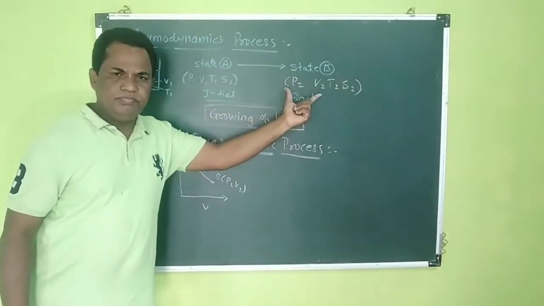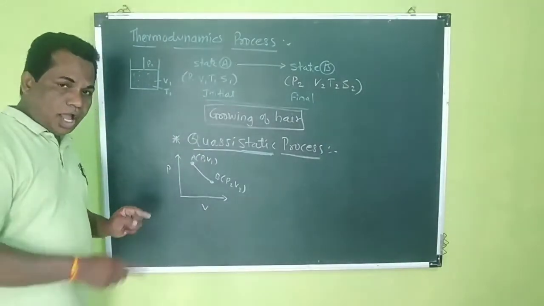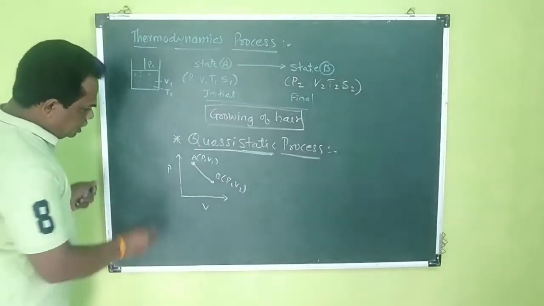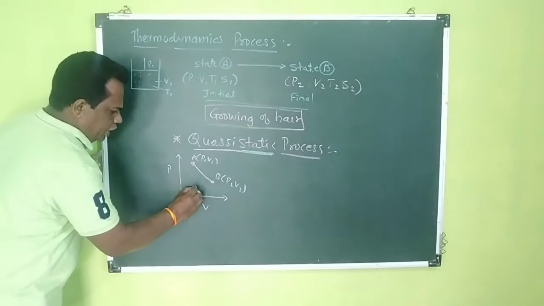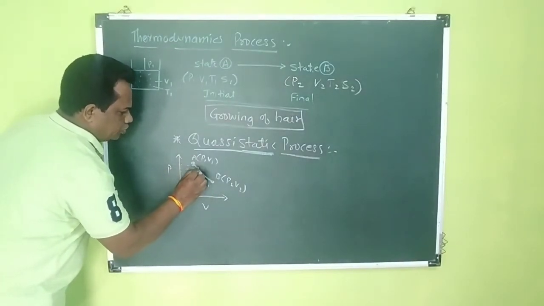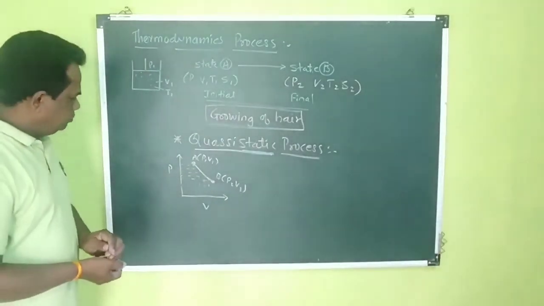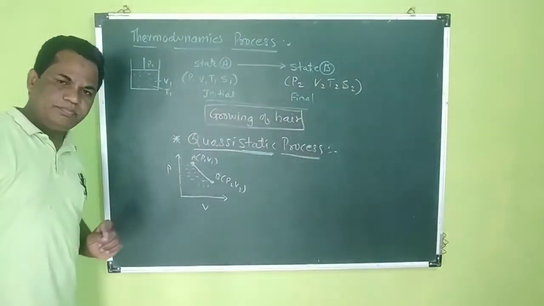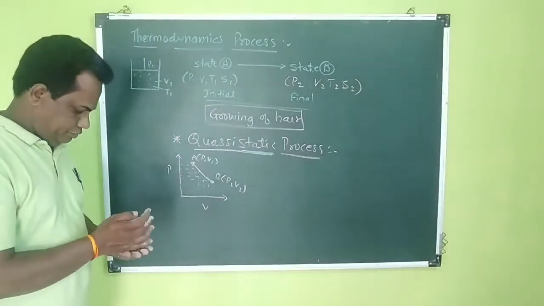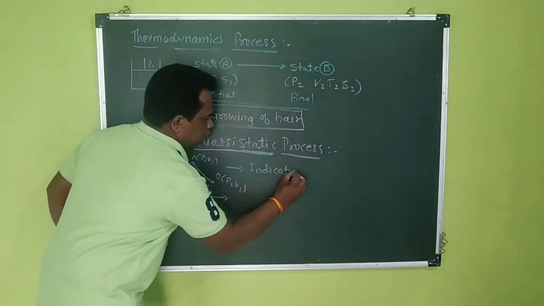This graph indicates how the pressure and volume change. In this process, at each and every point we know the volume and the pressure of the gas, so we can represent the graph of P versus V. This graph is known as an indicator diagram.